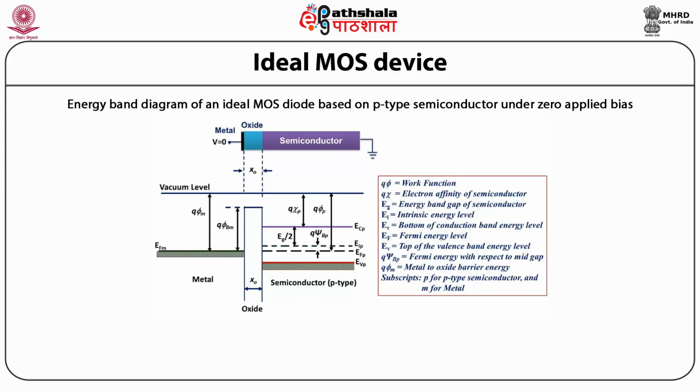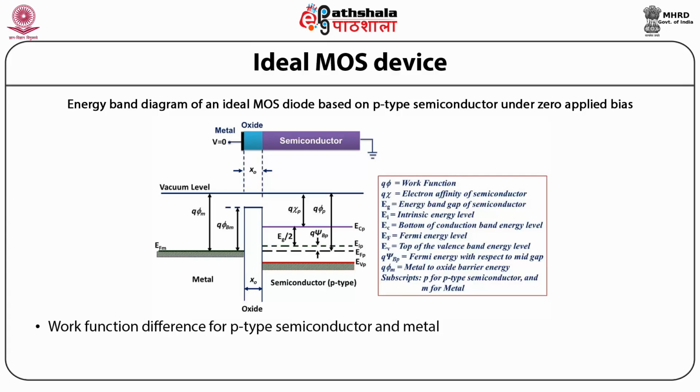Now when the applied bias is 0 for an ideal MOS diode, the energy difference between the metal work function Q phi m and the semiconductor work function Q phi s is 0, that is, the work function difference Q phi ms is 0.